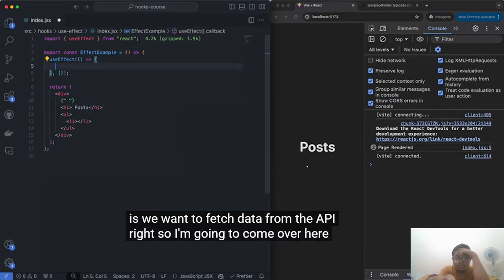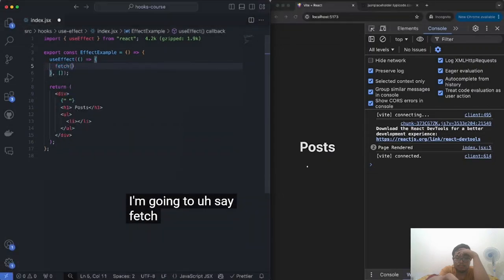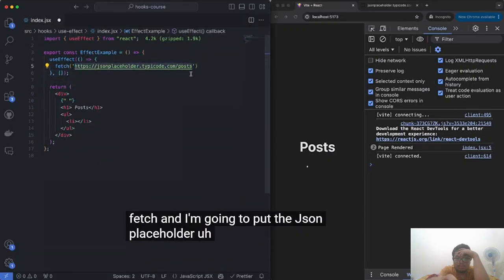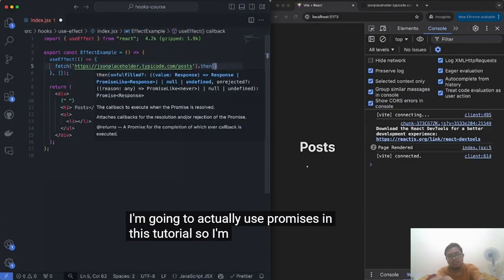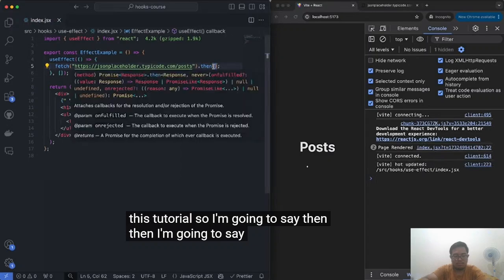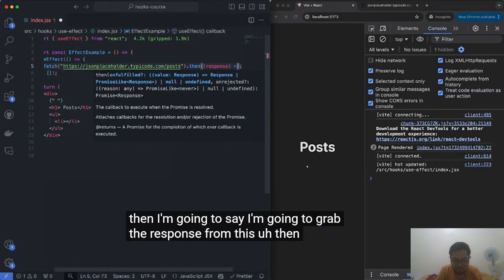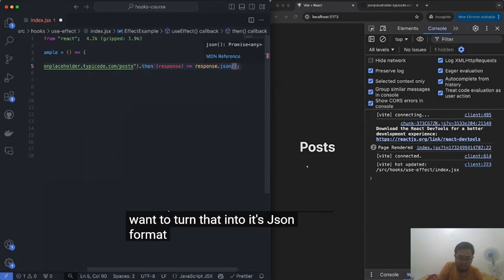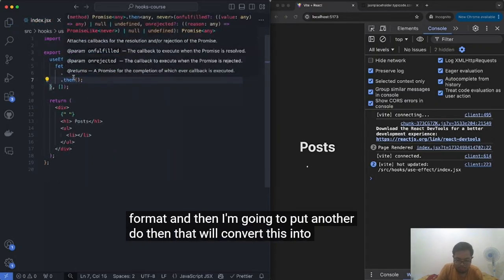Now, what we want to do is fetch data from the API, right? So I'm going to come over here and say fetch, and I'm going to put the JSON placeholder API link over here. And I'm going to actually use promises in this tutorial. So I'm going to say then, I'm going to grab the response from this .then, and I want to turn that into its JSON format.